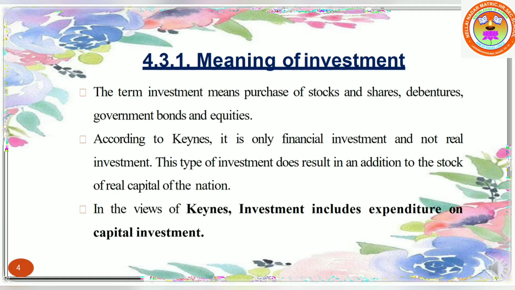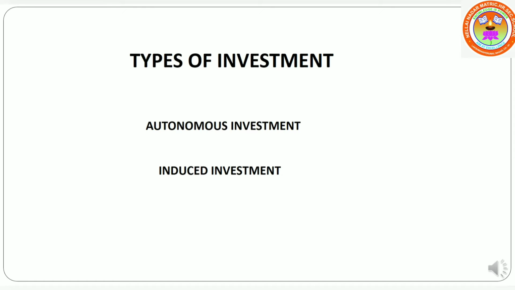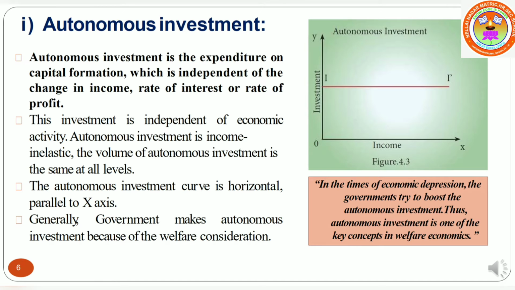Next, types of investment. Like consumption, investment can be induced as well as autonomous investment. So how many types are there? Two types: autonomous investment and induced investment. Autonomous investment refers to the investment which is made irrespective of level of income, as is generally done in government sector.